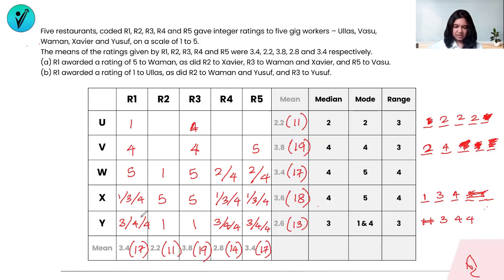One of them can be 3, the other one can be 4. Or this can be 3, the other one can be 4. But I can say for sure that X cannot be a 1 over here because I have to make 7 from these 2 numbers. So X is either a 3 or 4, so I'm crossing out the 1 from here. Or X is 3 and 4, I'm crossing out the other 4 from here. So it's either 3 or 4 in some order here. That takes care of the 17 over here.